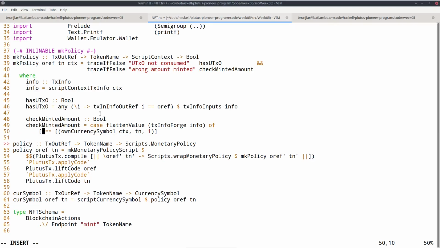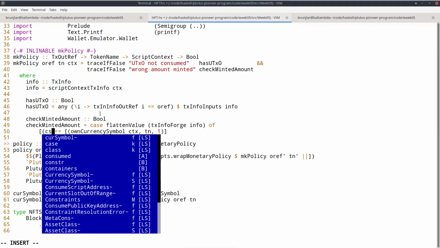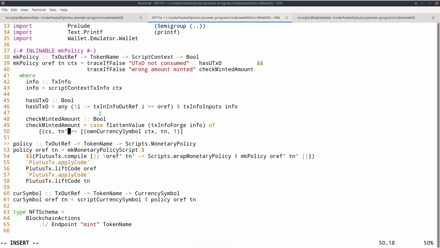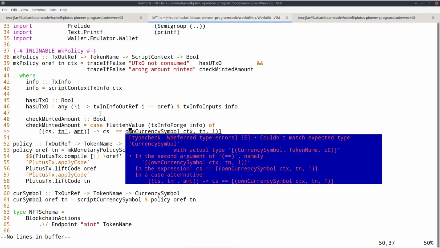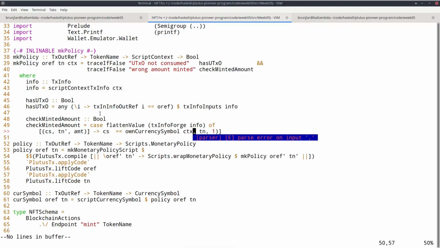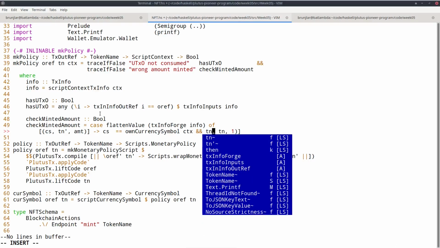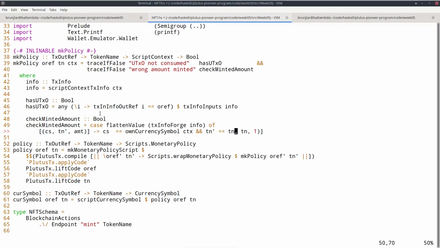And if I get a list with just one element, one triple, let's say currency symbol, token name prime, and amount, then I must check that the currency symbol equals the own currency symbol and the token name equals the token name I want and the amount is 1.